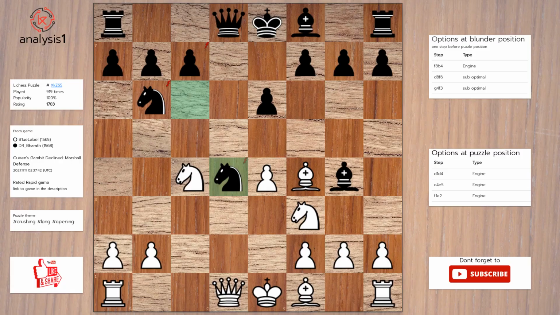One more. Here are threats in puzzle position. Knight takes knight. Bishop takes pawn. Knight takes knight. Queen takes knight. Checks in puzzle position are: knight to d6, check.